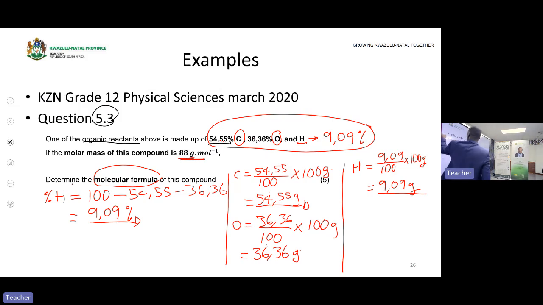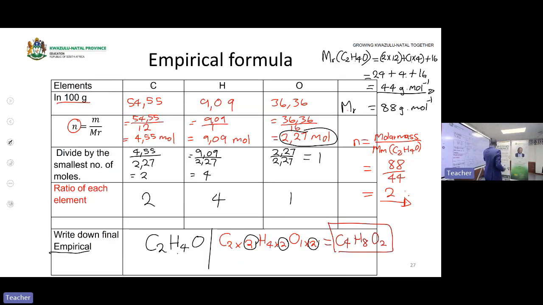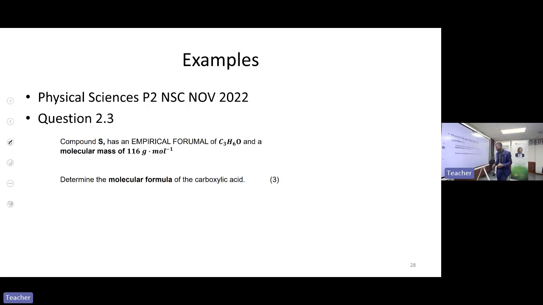They say calculate the molecular formula. Then now we have what? We have the molecular formula. This is how we use this table of the empirical formula to find what? The molecular formula. Okay, let's move to our next slide.